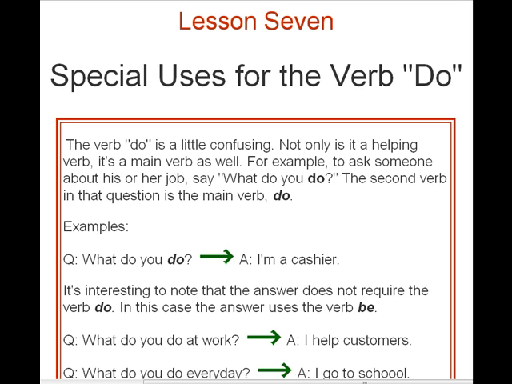Lesson 7. Special use for the verb do. Well, do can be confusing, and it's a very versatile word. Now remember, in a previous lesson we dealt with do as an interrogative word, meaning asking a question. For example, do you understand? Do you smoke? Now, do indicates that this is a question. This is how we have to ask the question, is use the word do.